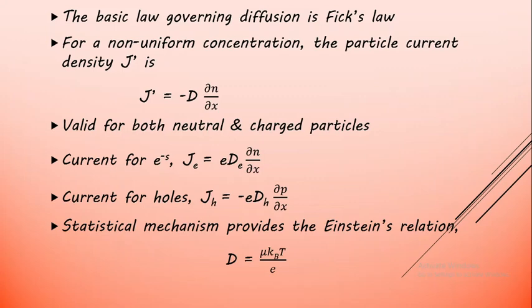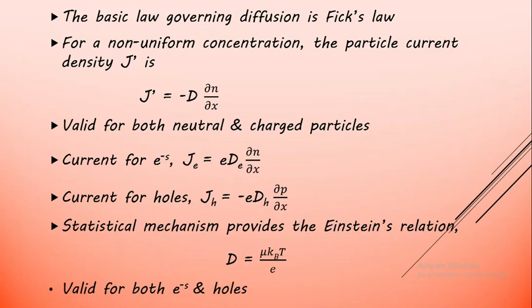The significance of the Einstein relation is that it gives the relation between the diffusion coefficient and the mobility of the charge carrier, and this is valid for both electrons and holes.